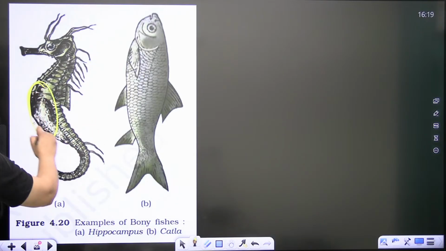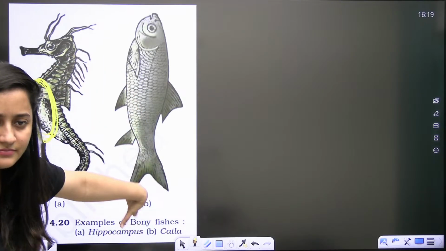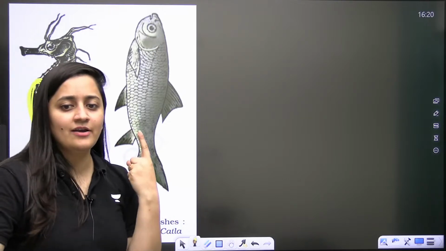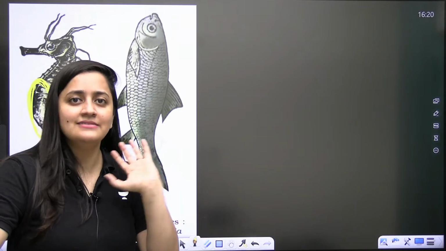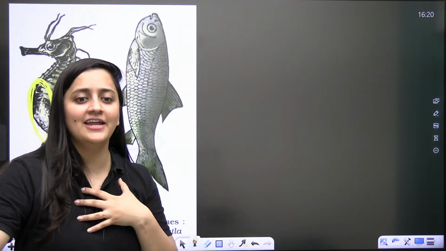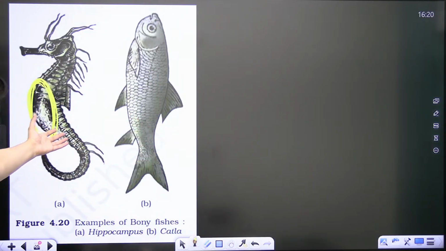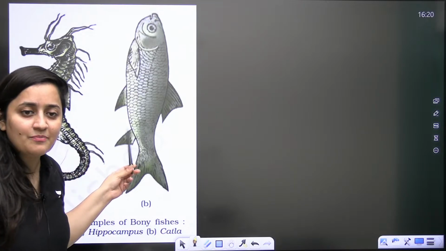See, the brood pouch will be there in the case of males, and in that brood pouch the babies will grow. Shri Harsha is asking, why not females? Well, females are taking care of everything, right? So at least Hippocampus is like, okay, fine, I'll take the responsibility. I really appreciate the male Hippocampus.